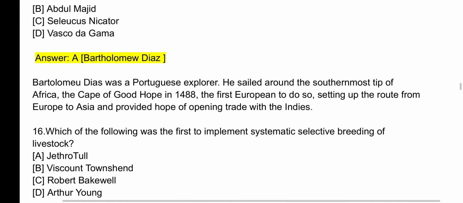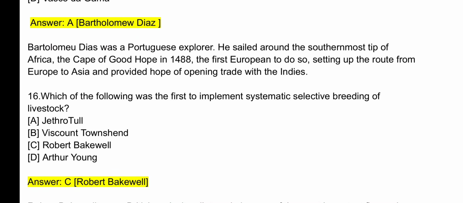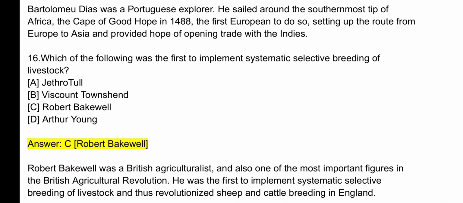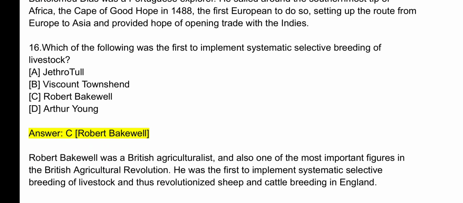Question number 16. Which of the following was the first to implement systematic selective breeding of livestock? The answer is C. Robert Bakewell. Robert Bakewell was a British agriculturalist and also one of the most important figures in the British agricultural revolution. He was the first to implement systematic selective breeding of livestock and thus revolutionized sheep and cattle breeding in England.